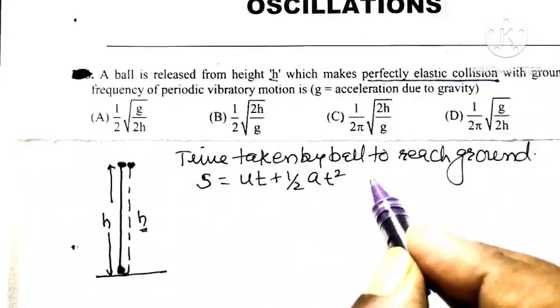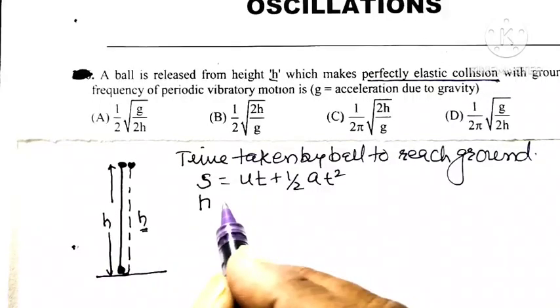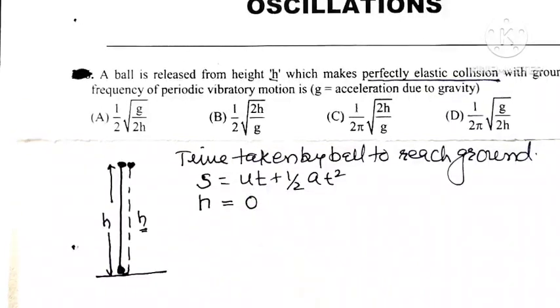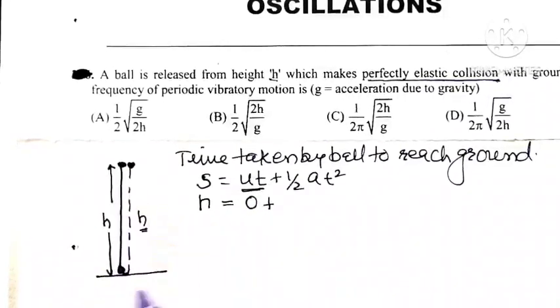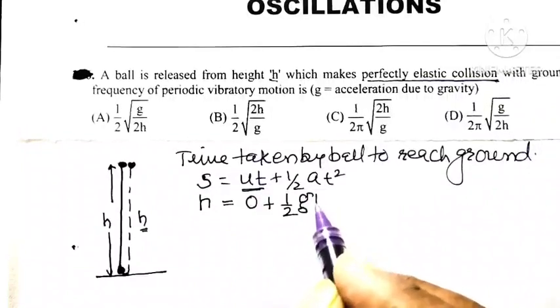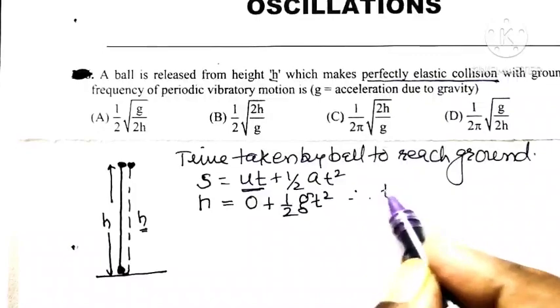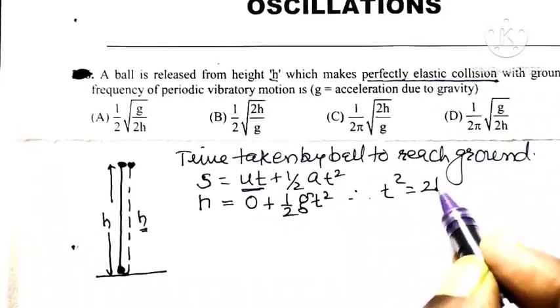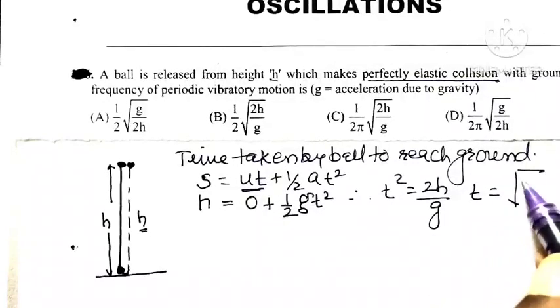Now for vertical motion, S is replaced by h, because the vertical displacement of the ball is the height. Initial velocity is 0, so u is 0, means this term is 0. Plus, as the ball is moving downward towards the earth, a is replaced by g, so half g into t square. Therefore t square is equal to 2h divided by g, or time t is equal to under root of 2h divided by g.